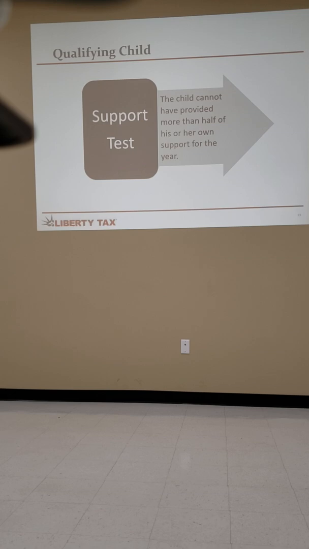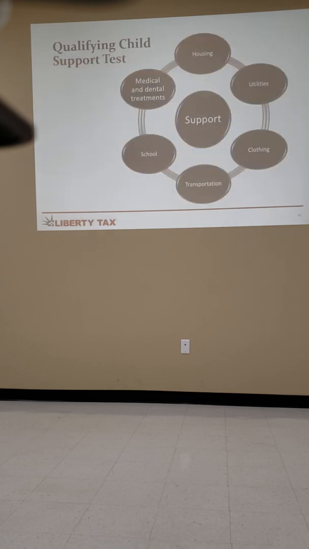Any questions about providing the support? Let me see if they've got any other documents on here. Like I said, our old software was kind of weird about it. It made us mark some things in the system even when they were in school, so we would just put that they were under that income limit because it wouldn't give them the credit otherwise. It's a weird thing about it.